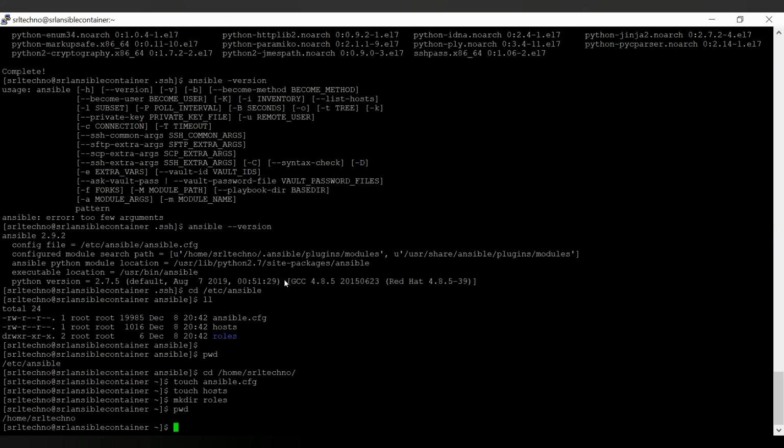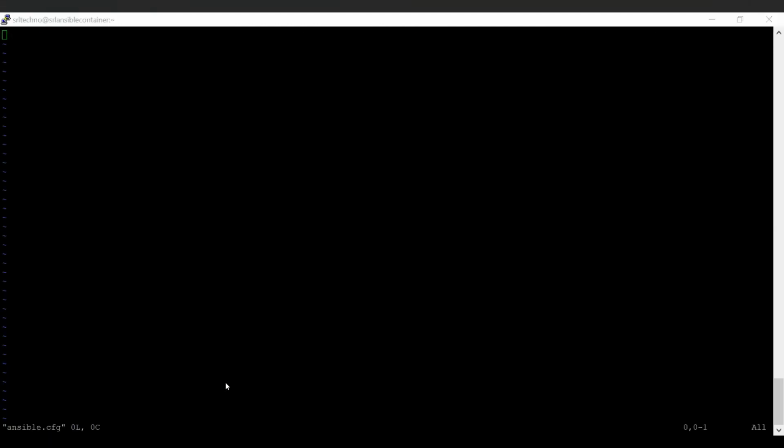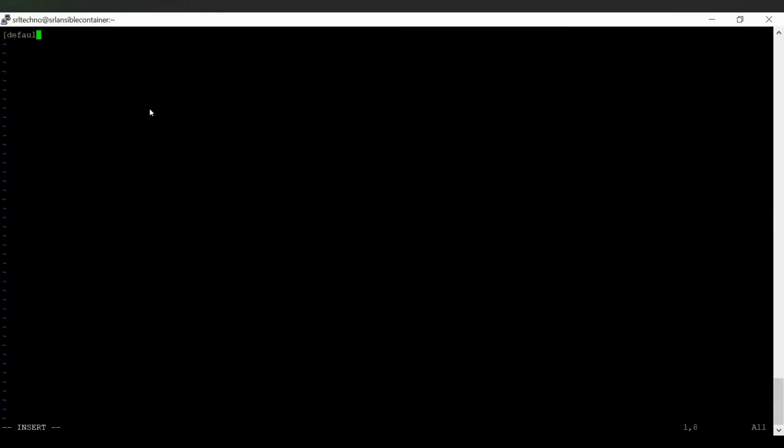Now update the config file as below. Under defaults, inventory, give the inventory path, and give host key.